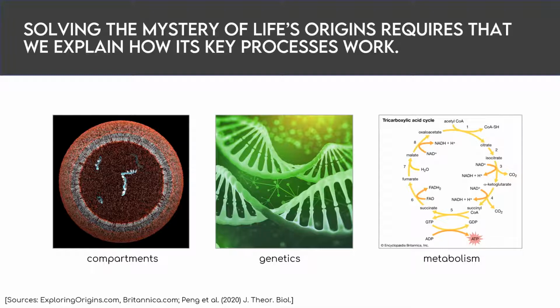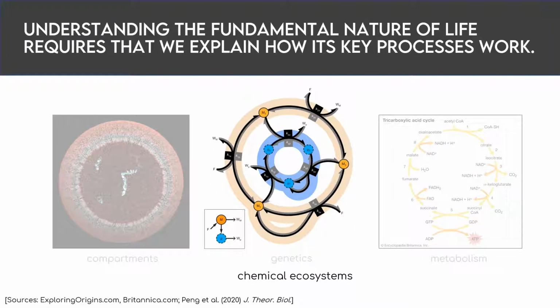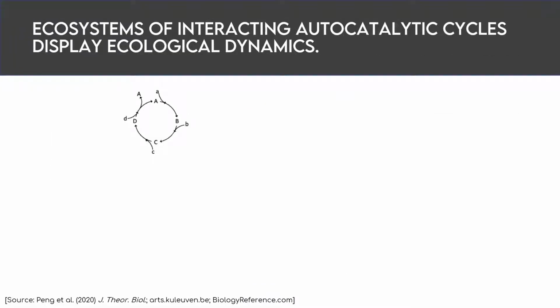As an alternative, the chemical ecology model, which is the one I'm going to present here, suggests that self-propagation and evolution could arise in chemical ecosystems independently of polymer-based genetics and even compartments. So what is this chemical ecology model?